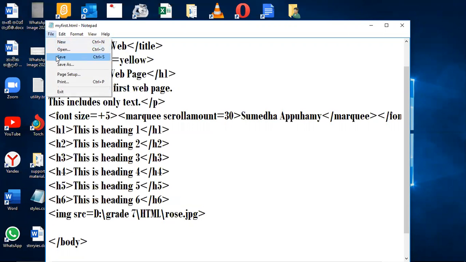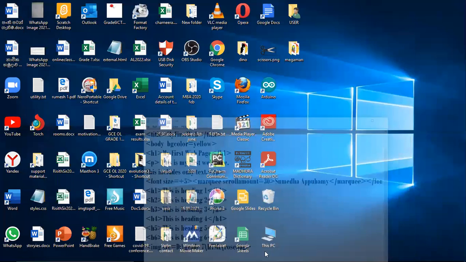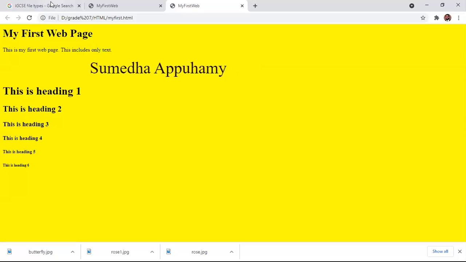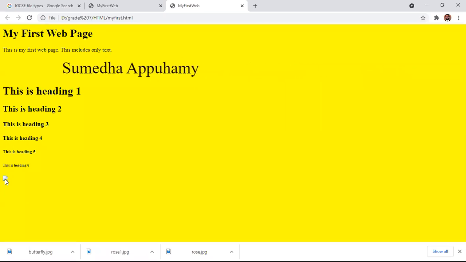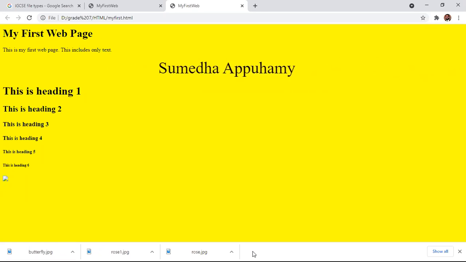I'll save, file save. So we'll see what will happen. I'll go to here and make it like this. It's not showing, right? Here you can see the small icon is displaying, but it's not showing.